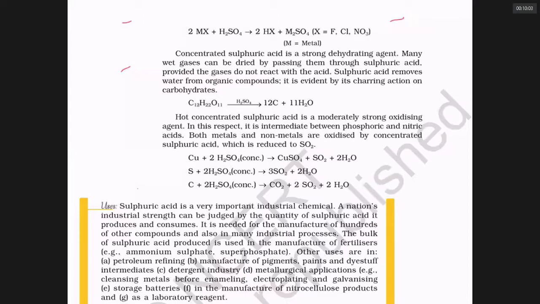What are the other properties of sulfuric acid? It can take away water from sugars. If I put sugar, C12H22O11, in sulfuric acid, all the water is taken away by sulfuric acid, and you get carbon. This is called a dehydrating property.